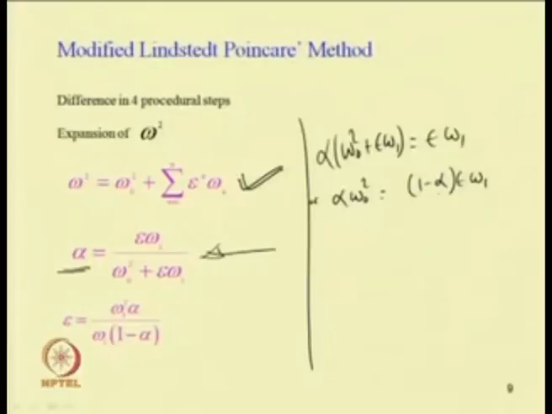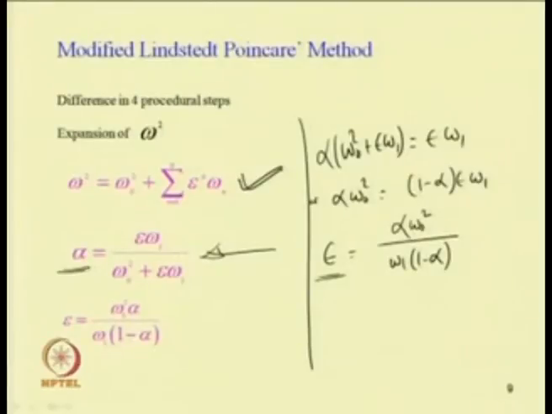So, one can write this epsilon equal to alpha omega 0 square by omega 1 into 1 minus alpha. So, in a given differential equation, as we know this epsilon, one can find this alpha. So, alpha can be obtained from this expression for epsilon: epsilon equal to alpha omega 0 square by omega 1 into 1 minus alpha.